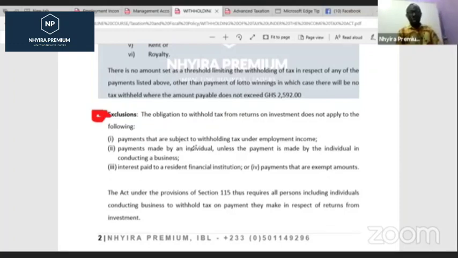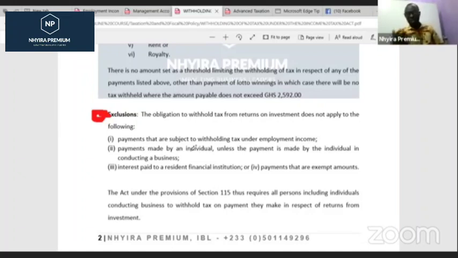One, payments that are subject to withholding tax under employment income. So any payments that are subject to withholding tax under employment income, we don't withhold any tax on them.